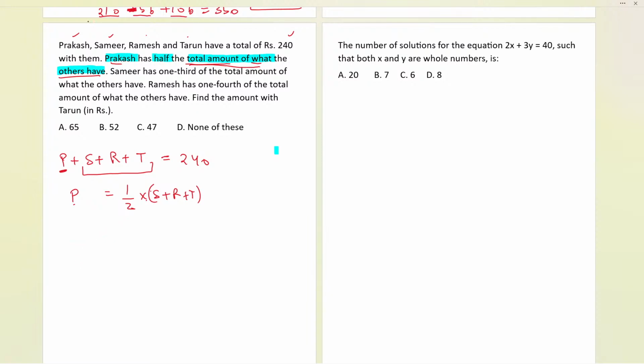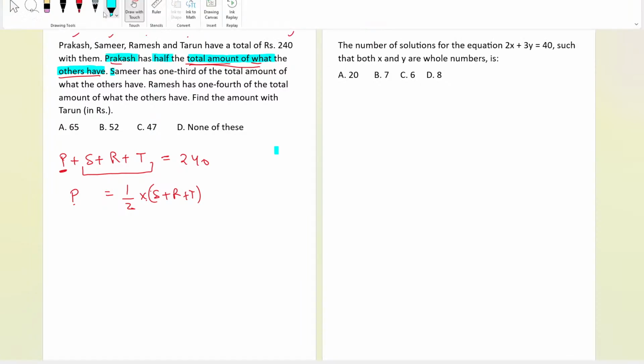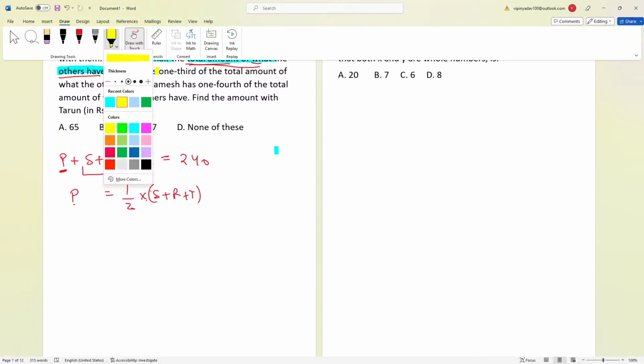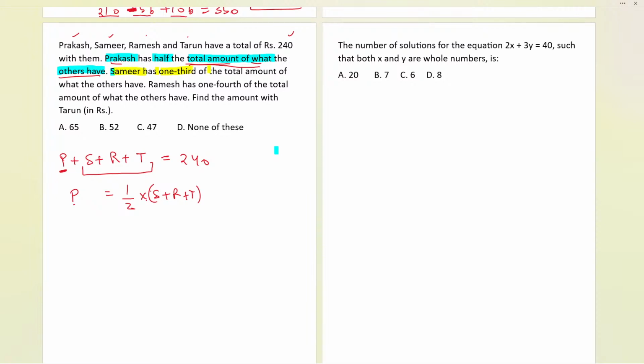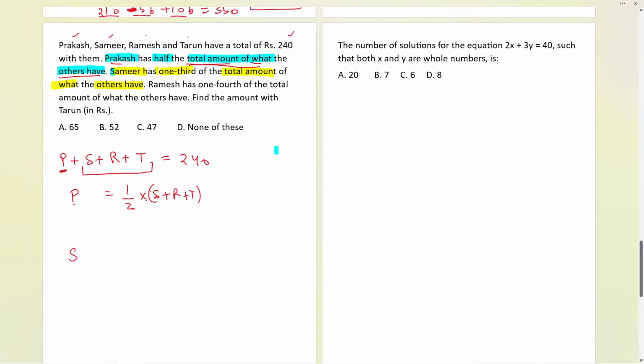What further is it saying? Now it is talking about Sameer. Sameer is having 1/3 of the total amount what others have. Now let us frame for Sameer. Sameer is having 1/3 of the remaining. Sameer is over here. Now remaining is P, R and T. So P plus R plus T, 1/3 of this part.